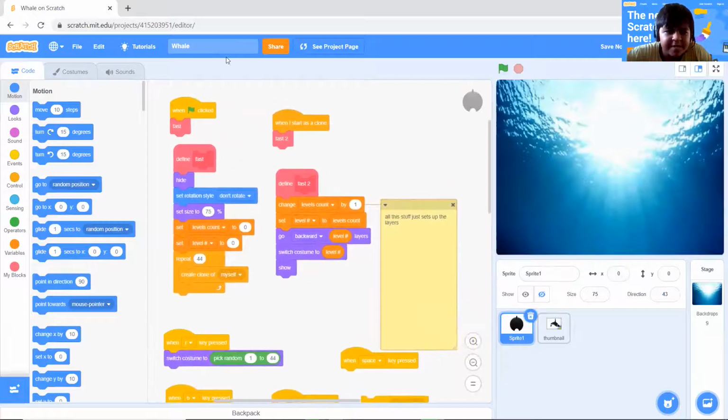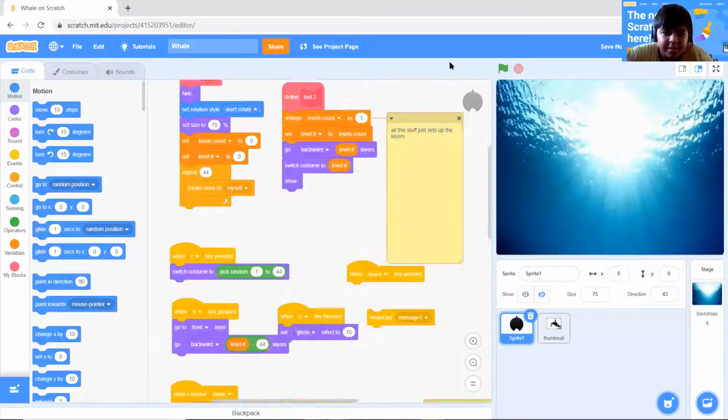So then what I've done is I've defined two blocks that say hide and set rotation style to don't rotate, and then it sets the size and sets variables. Then I have repeat times that creates the clones. And then I have another block which changes levels count by 1 and sets level to levels count. Then I go backward by level layers and switch costume to level. Okay, and I made it show.